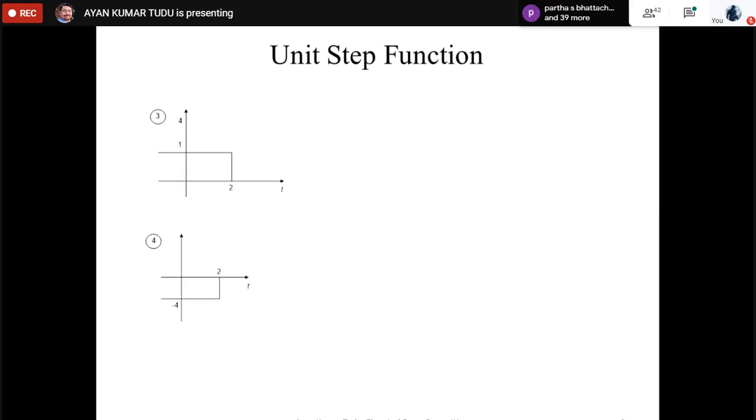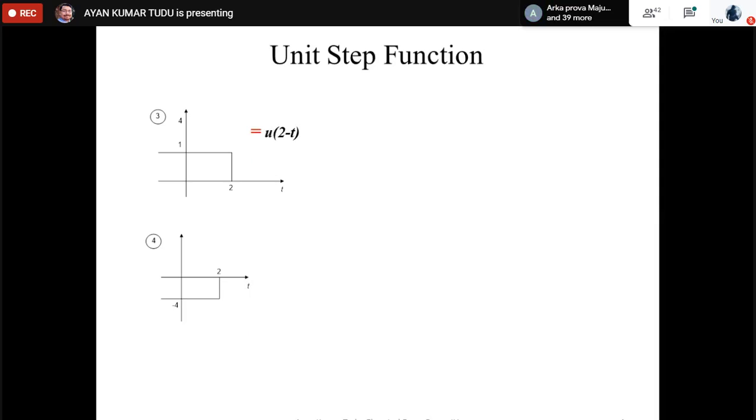So let us try to solve the third one. Please tell me, anyone, what is the expression for this one then? u of t plus 2? Not t plus 2, it should be u(2 minus t). Okay, it is the same expression.